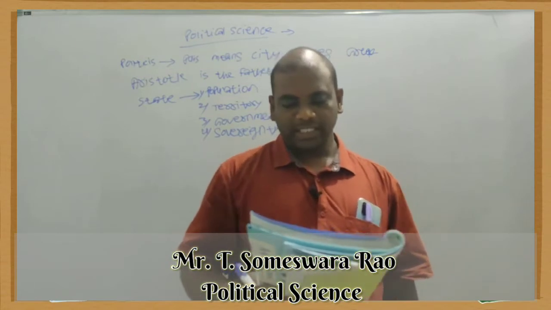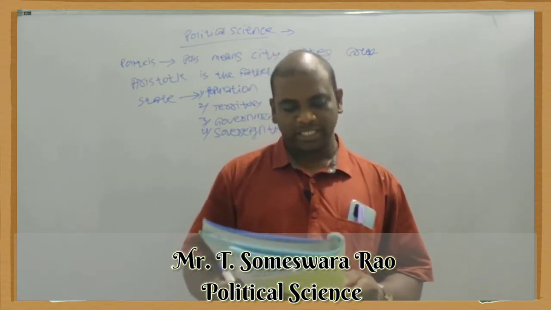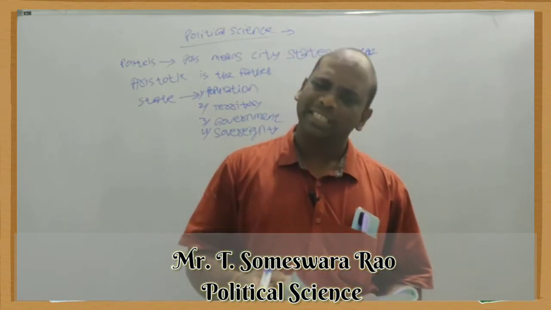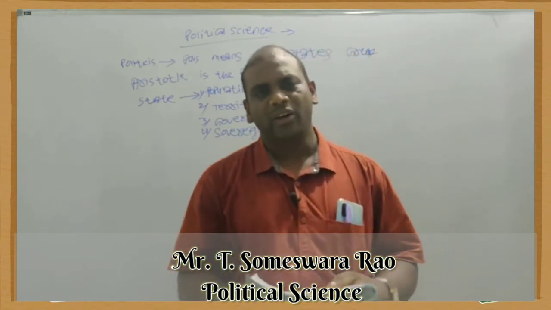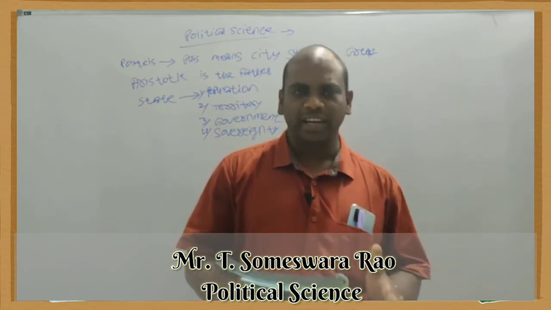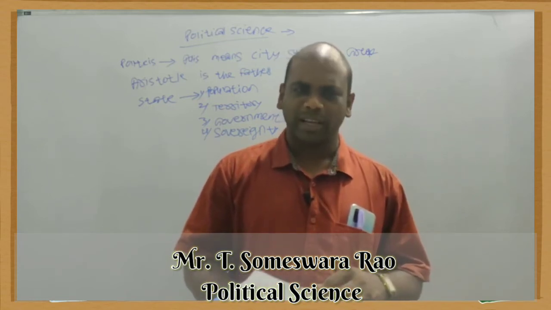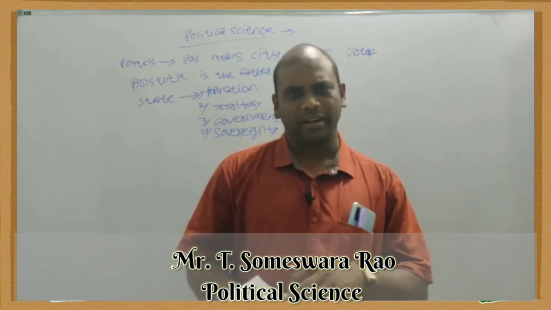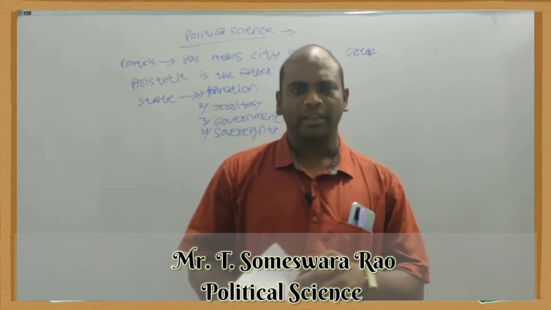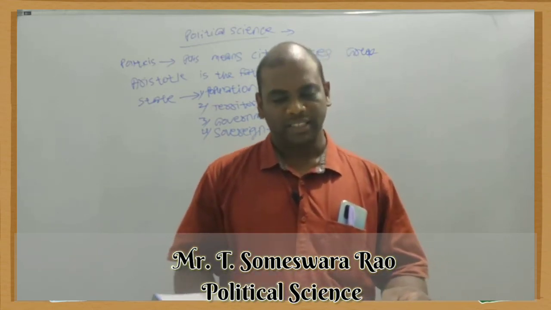So Professor Catlin described city communities. Residents of the above city-state belong to three categories, namely citizens, aliens, and slaves. Citizens means those who are born in India or who come from other countries and settle in India. Those who are only working in India are not citizens of India. Sometimes some people work and again go back to their country. They are also citizens, but they are not permanent citizens.